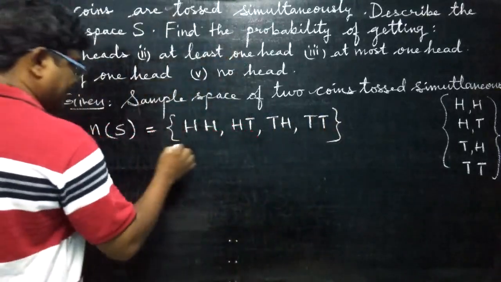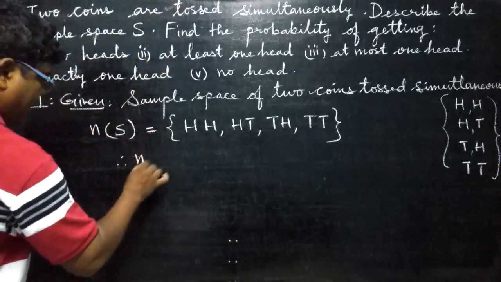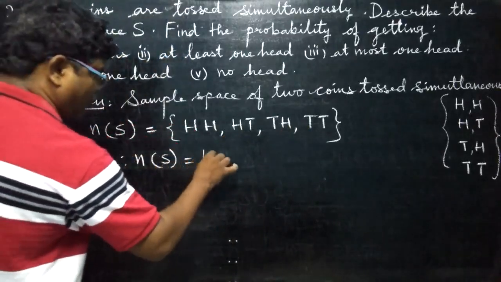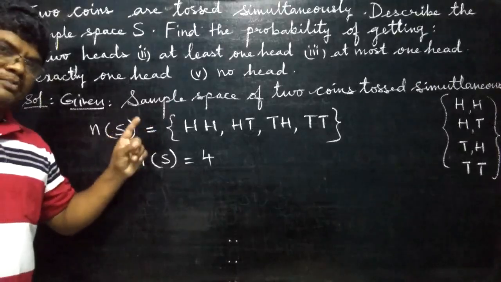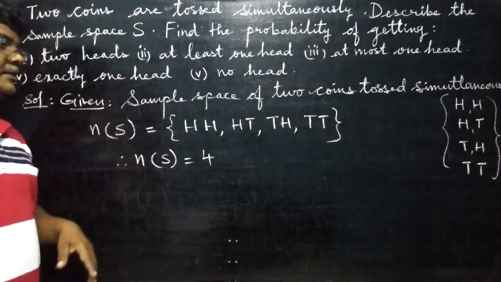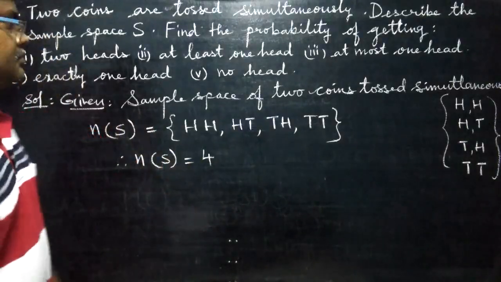So how many we got? 1, 2, 3, 4. Therefore n of S is equal to 4. Keep in mind. Before we got n of S as 2 because of 1 coin. Sir, what about 3 coins? That also will be explained in coming problems.